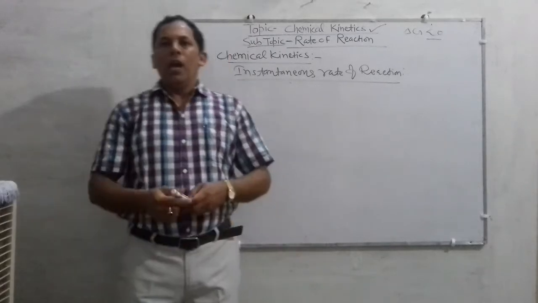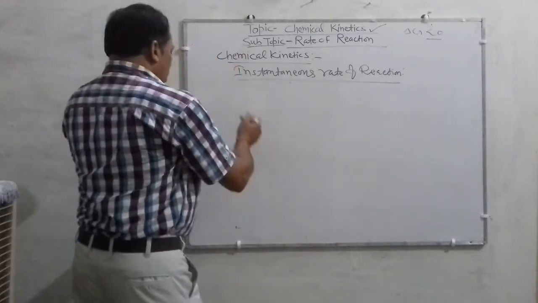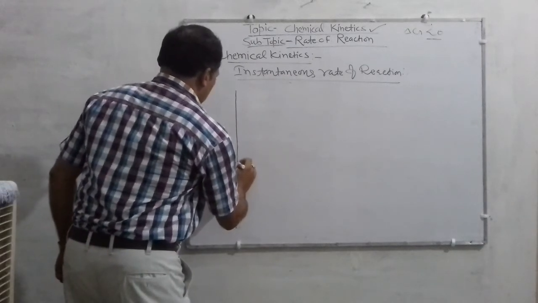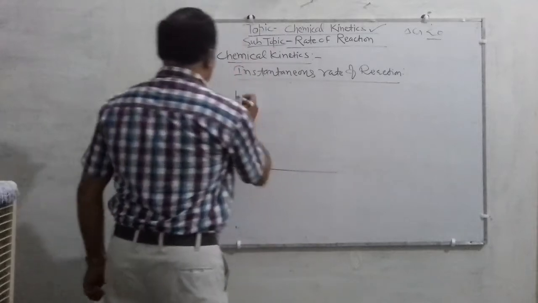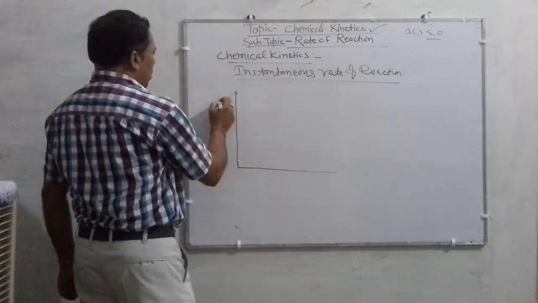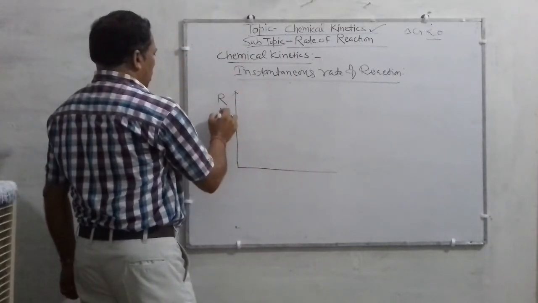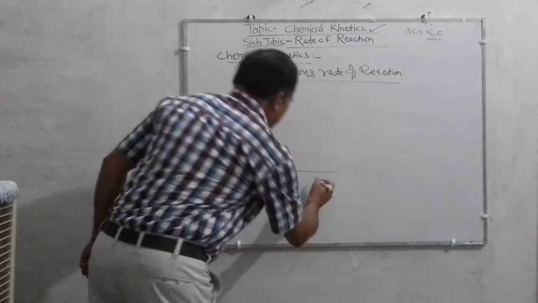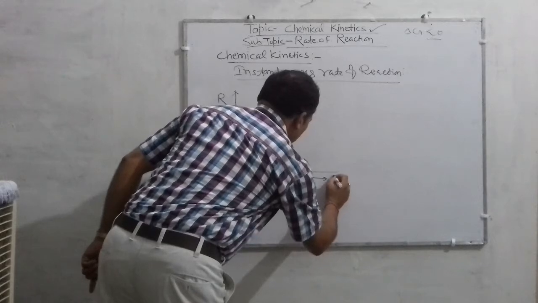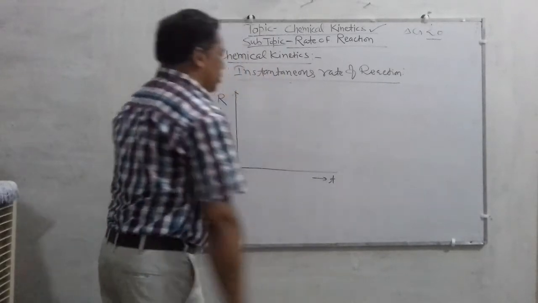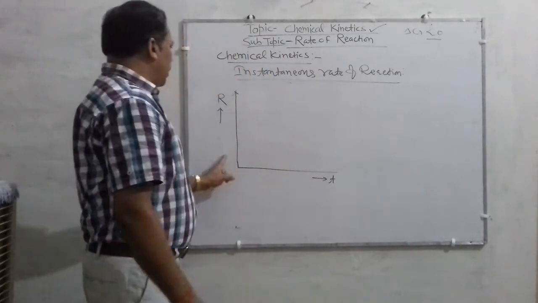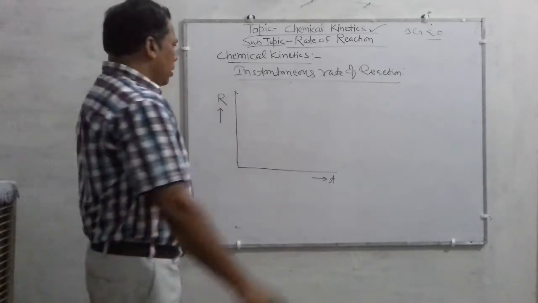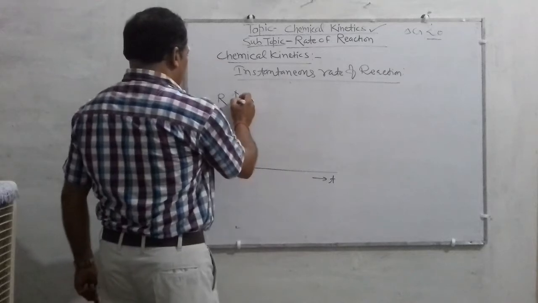Suppose this shows the decrease in the concentration of reactant, and here the time is represented. If you plot, then a curve like this will form.